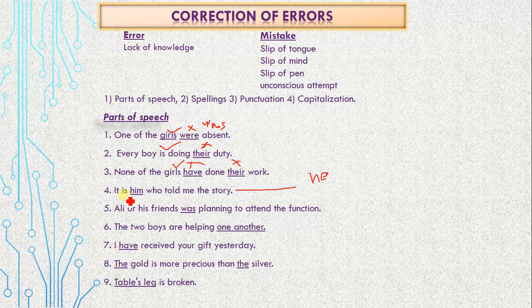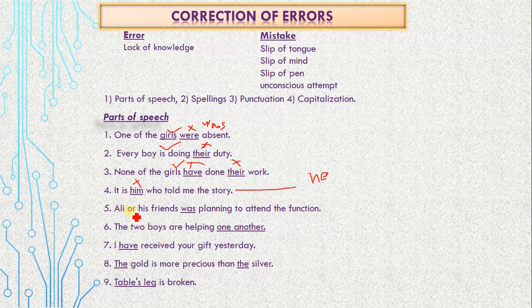So the rule is that always after a linking verb, if any case of pronoun comes, that would be in the subjective case, not the objective case. So it is wrong. It is he. For example, if I ask who is at the door, who is knocking at the door, and the person would say it is I, it means he himself is knocking at the door. So the subjective case of pronoun is required here.